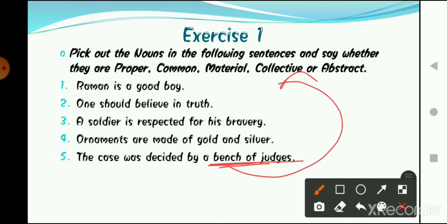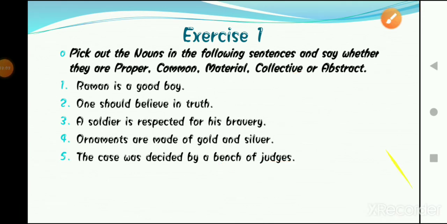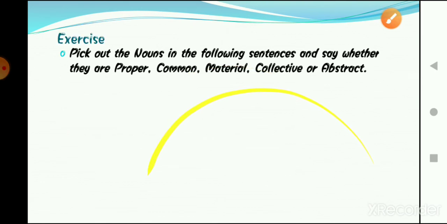Because we are calling a group of people a bench of judges, okay? 3 to 4 people are in a group of judgment. They are giving a judgment to a particular case, and they are referred to as a bench of judges, and that is a collective noun. Okay, now moving forward to the sixth one.